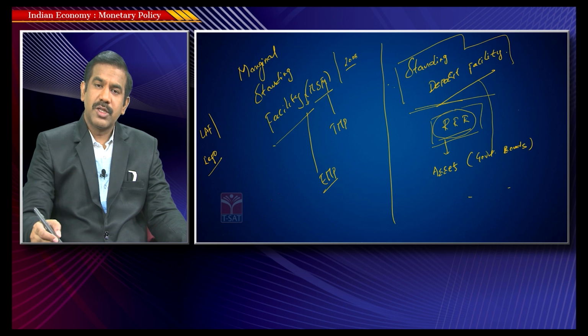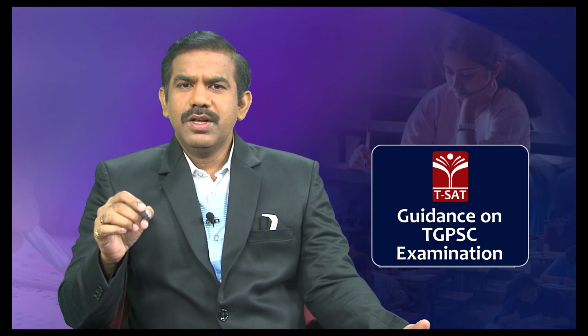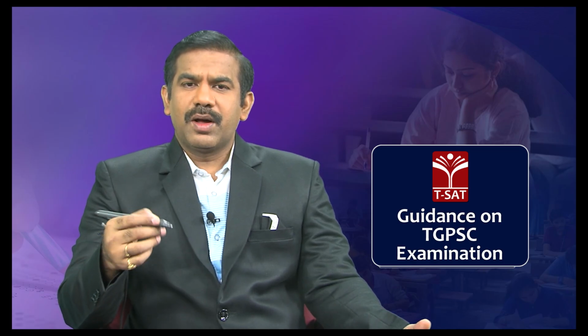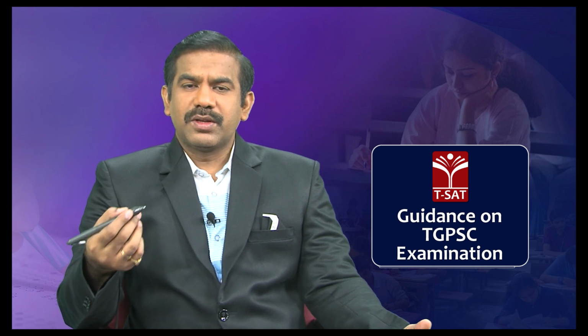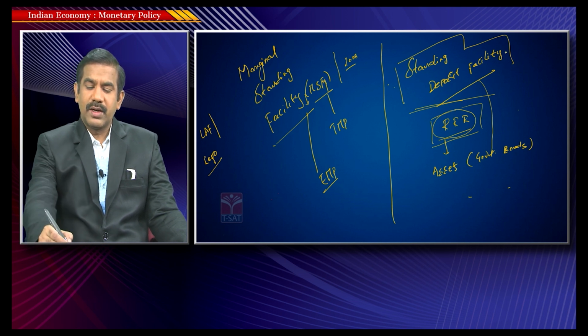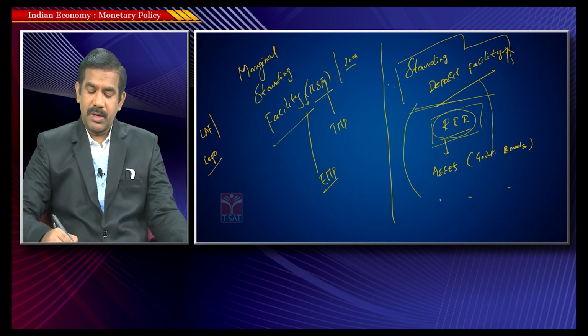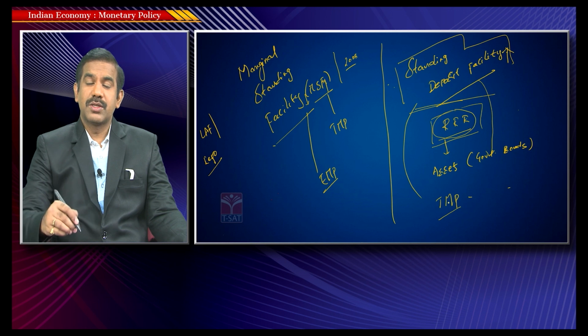Whenever the banks park money with RBI, and RBI doesn't keep any assets with the banks as a collateral, the rate of interest that banks get paid is what we call the standing deposit facility. So now imagine the RBI simply says to the bankers, for the money you park with me, you would be getting paid a higher rate of interest. Obviously, the banks would be happy parking their money with the RBI. So you could conclude that whenever the standing deposit facility increases, the RBI is trying to signal the market that it is going for a tight money policy. In a way, it is discouraging banks from lending money to the markets, rather than parking the money with the RBI.